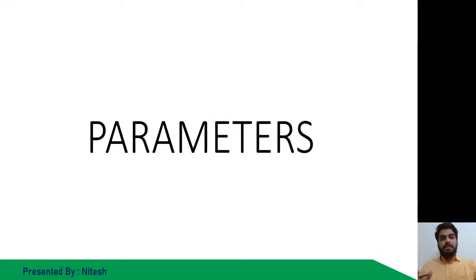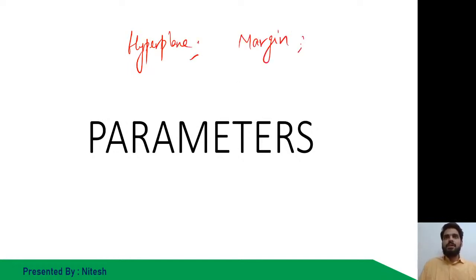Now I will discuss the parameters which I highlighted over there. That is the hyperplane, what is the margin, how it looks, what is the eigenvalue, and what is the support vector.